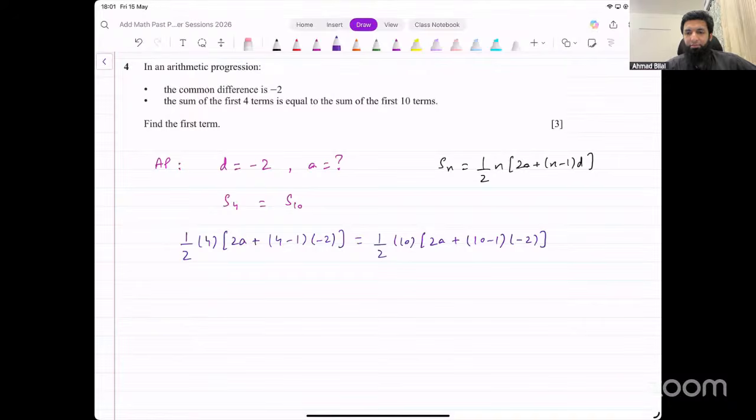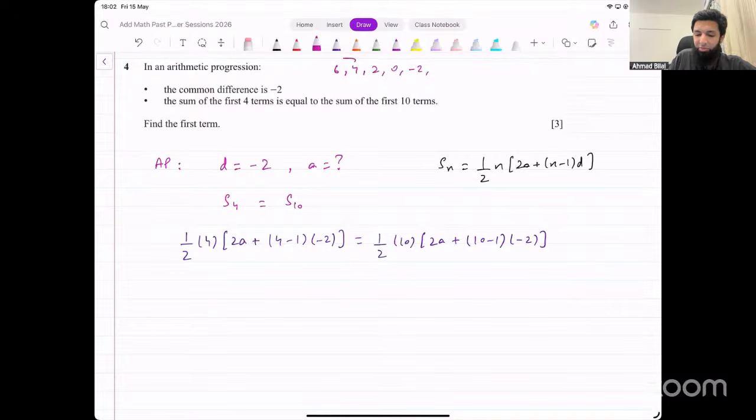Okay. Sum of the first 4 terms is equal to sum of the first 10 terms. How is that logical? Because some of the terms will be negative, right? So it might be a sequence that decreases, since the difference is -2. So it might be like this: 6, 4, 2, 0, -2. I'm just giving an example.